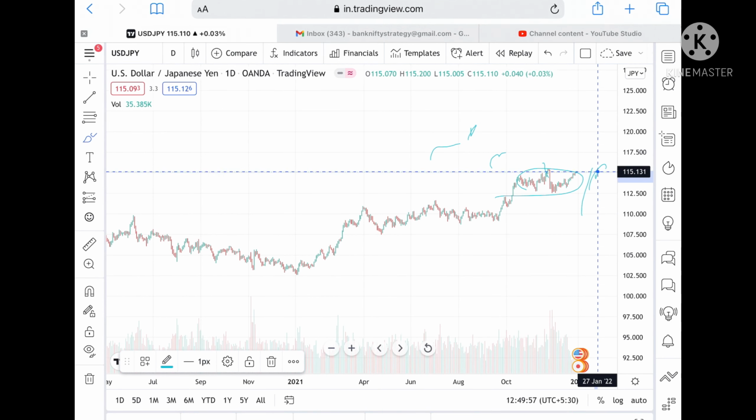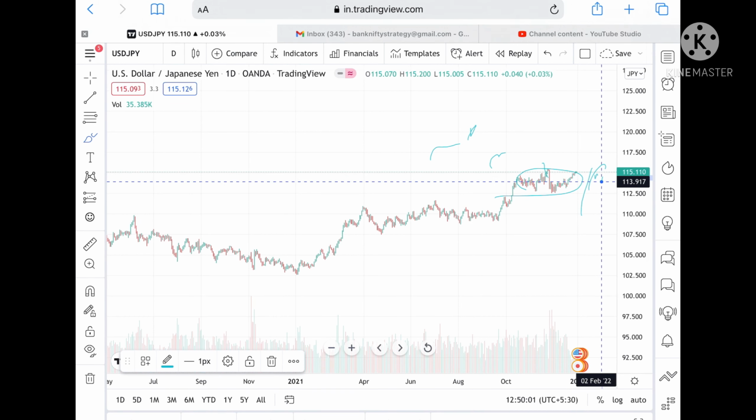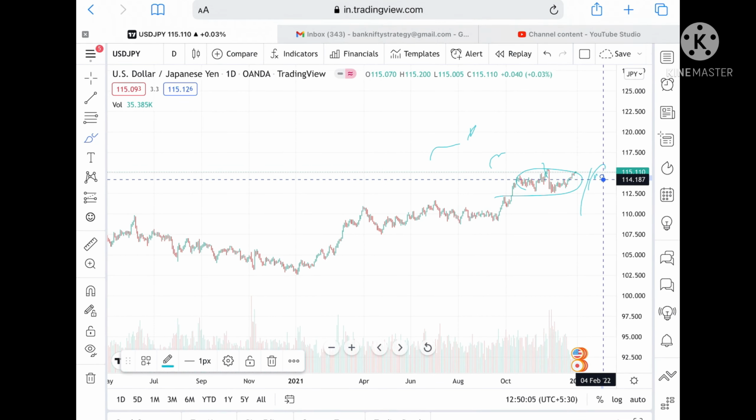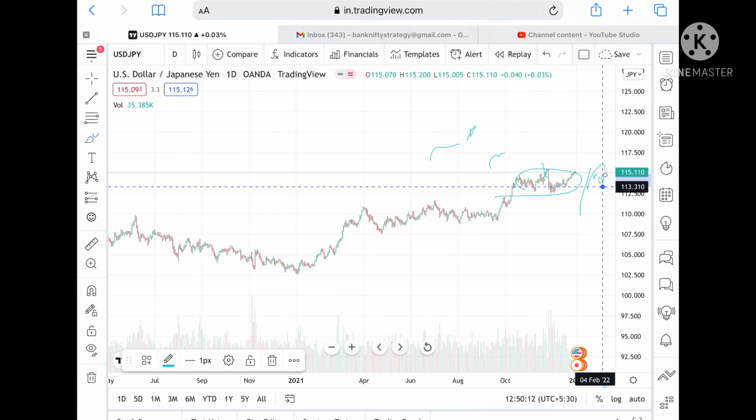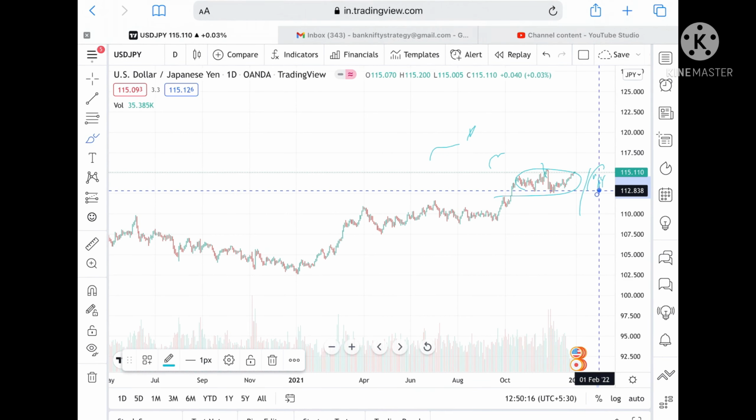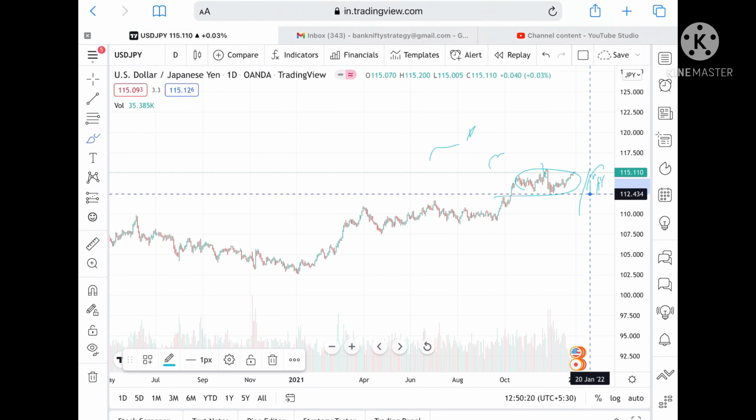Okay, suppose if the price didn't sustain this level, then only we can see it can go and touch a level of 114.726, and from there if it goes below this level, then we can see a level of 114.187. Suppose if the price goes below this level, then we can see a level of 113.850, and if it goes below this level, then we can see a level of 113.310. Suppose if the price goes below this level, then we can see a level of 112.838, and from there it can go and touch a level of 112.434.